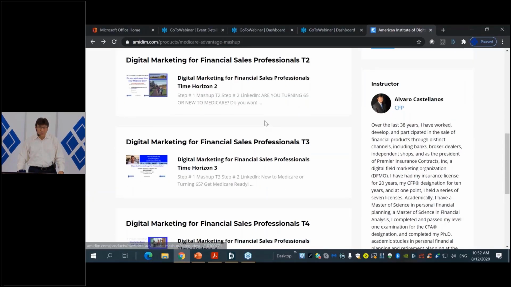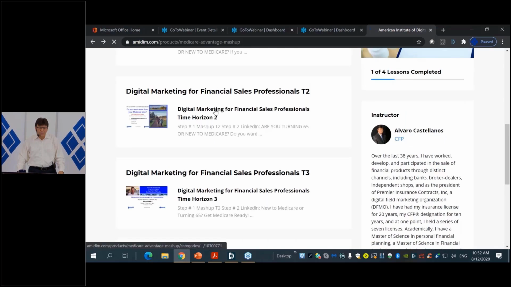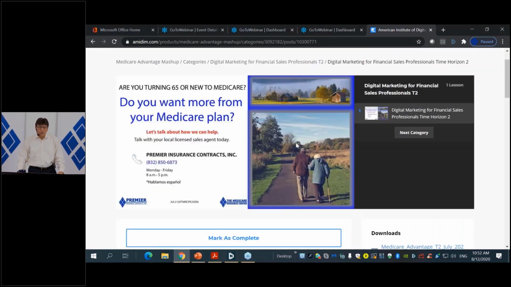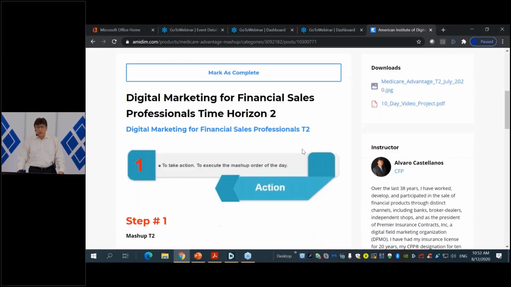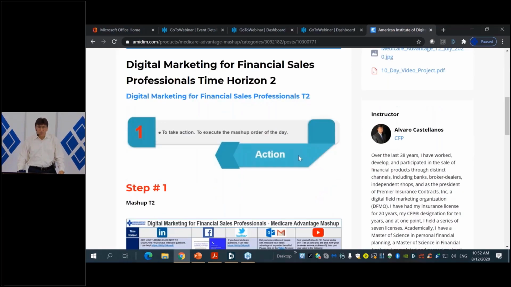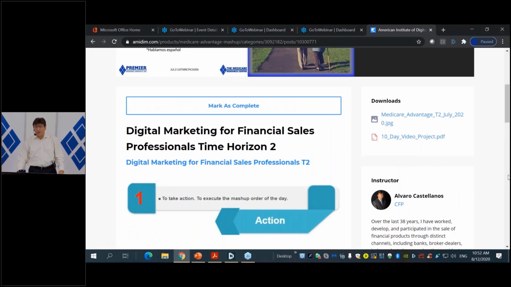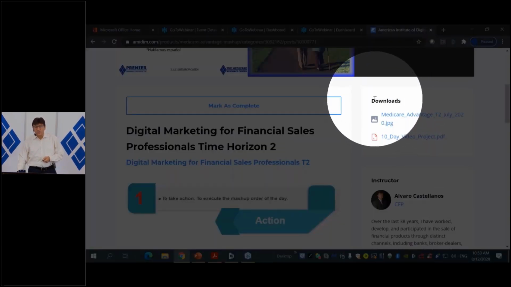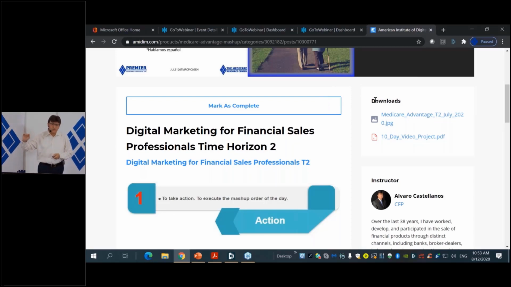Now I'm going to go to Time Horizon number 2, so I can click on it to go there and resume the course. This is Time Horizon number 2. What you're going to see here is that we always follow the same format. On the right-hand side, in the download section, you're going to find some documents that you can download.